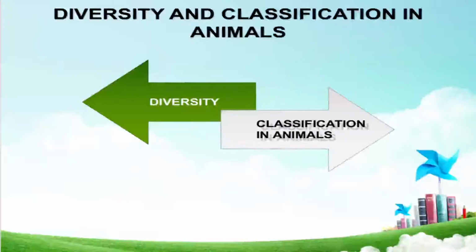We see diversity and then we see the classification in animals. So, what diversity do we normally see in the animals? Different animals have developed different shapes to survive in the environment.